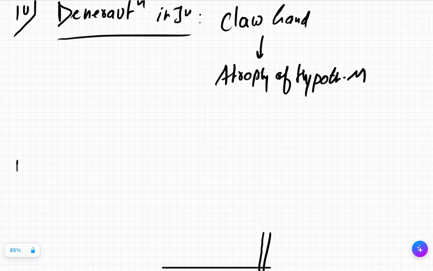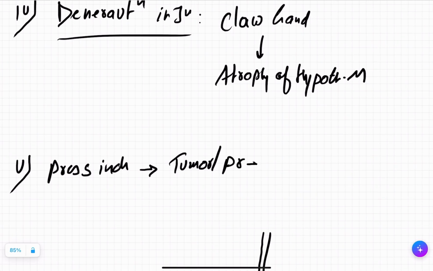And also there is a last one, pressure induced. The pressure induced, for example, tumor. The tumor will be pressing another structure, and this will cause the atrophy. For example, there is a tumor which is pressing your pituitary in some patient. The pituitary won't be able to work properly. That will cause the reduction in the size of the cells, or in the number of the cells of the pituitary gland. So that will cause pituitary atrophy.